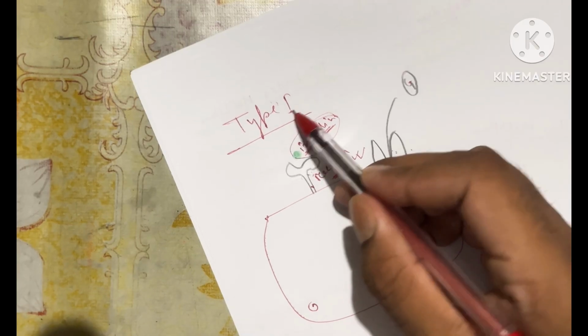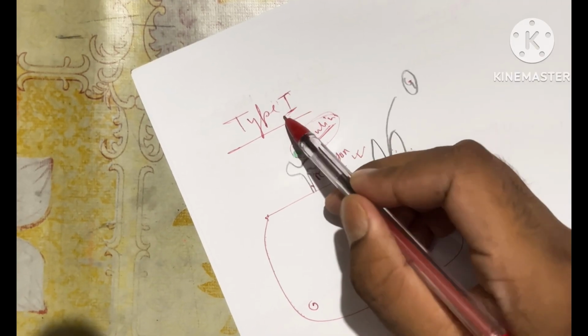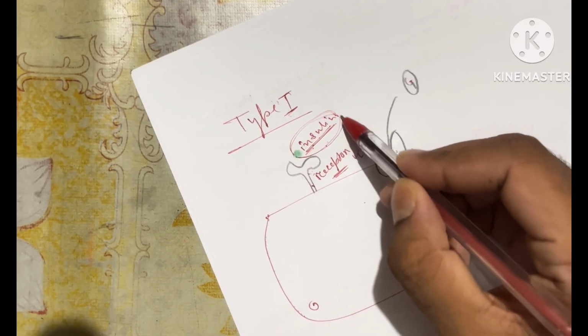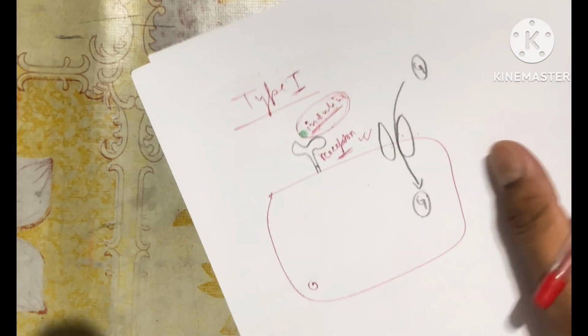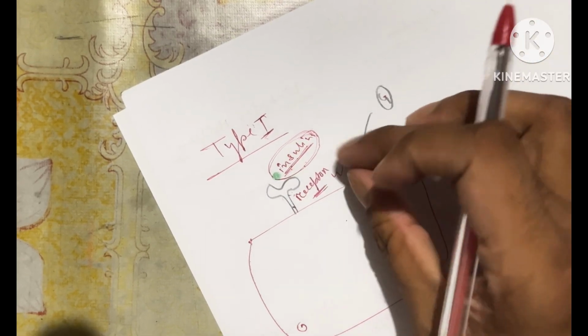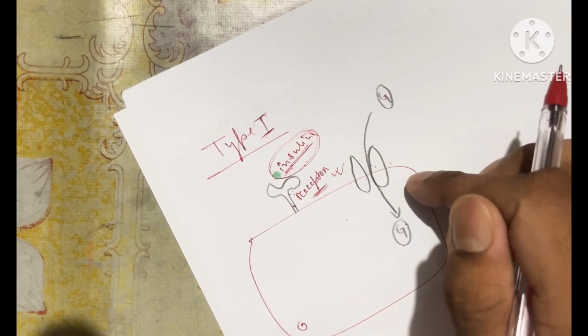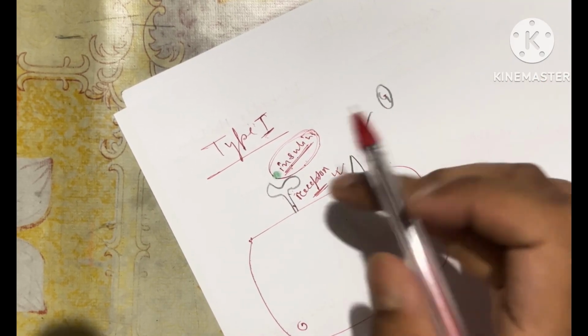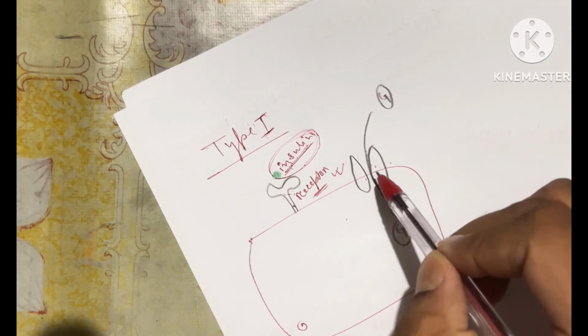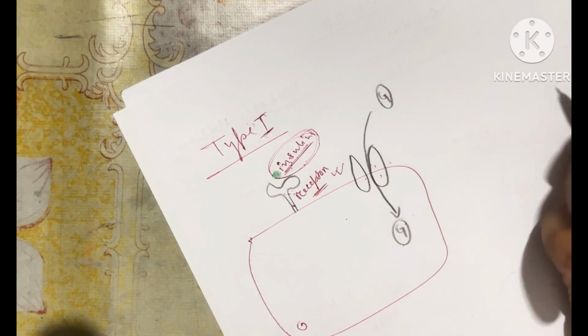So in type 1 diabetes mellitus, can we say that it is directly dependent upon insulin? Obviously we can say that, because only insulin insufficiency is there. That's why this door is not able to open. So if insulin binds with the receptor, this door will automatically open.